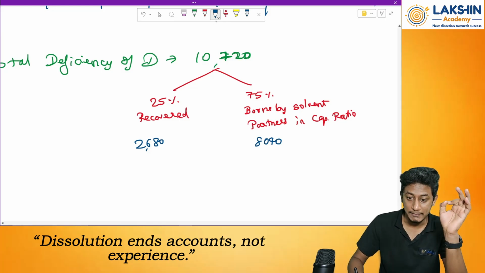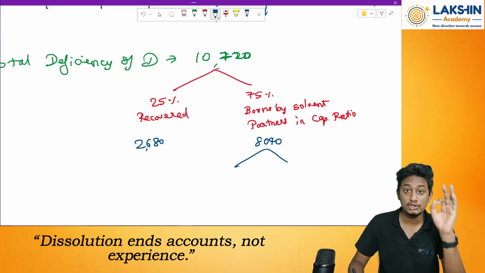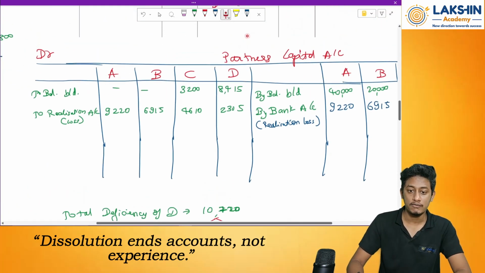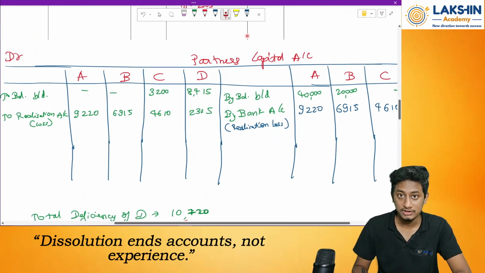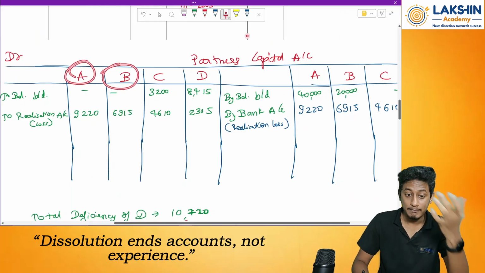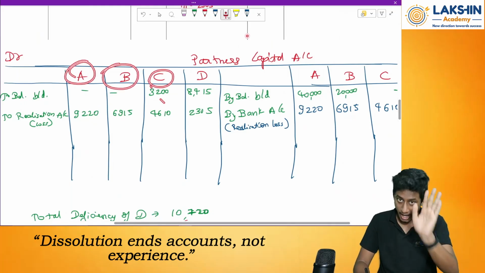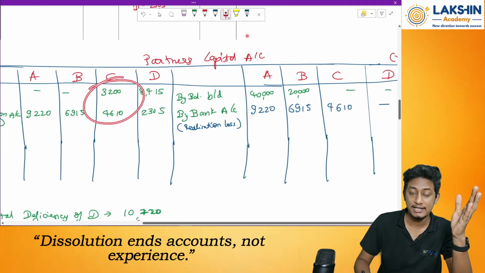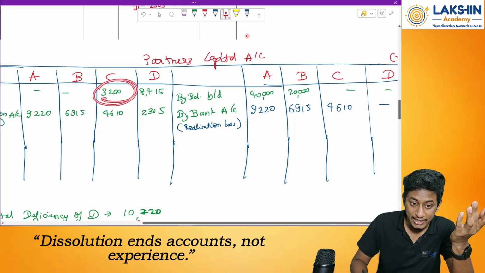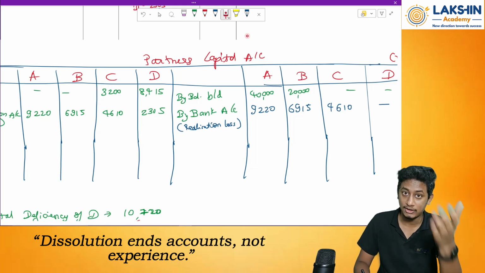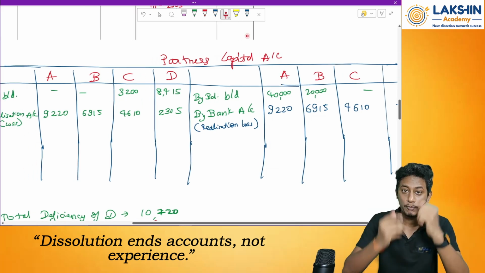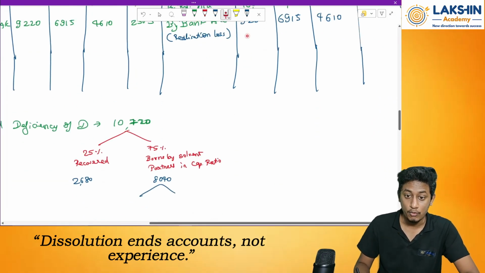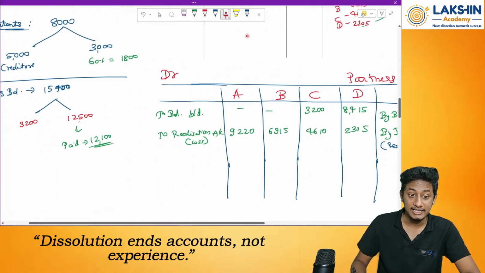Now this will be shared between the solvent partners. But look over here, in my partners' capital accounts, who is solvent? Who can bear the loss? Only A and B. Why? Because Mr. C is solvent, I agree, but his capital account already has a deficiency, and how much will you ask him to pay more? So only A and B will bear the loss, in capital ratio. Where will I get the capital ratio? Look at the balance sheet.